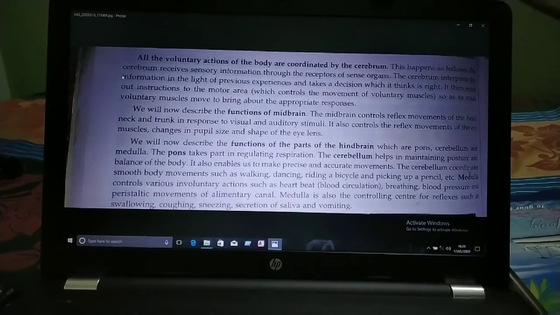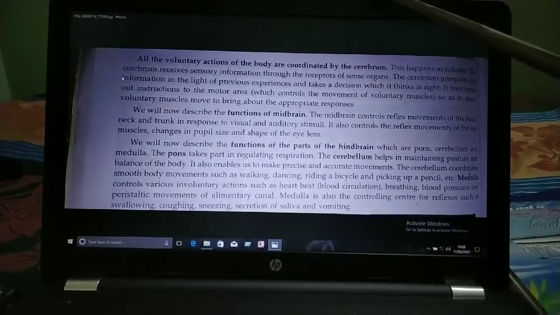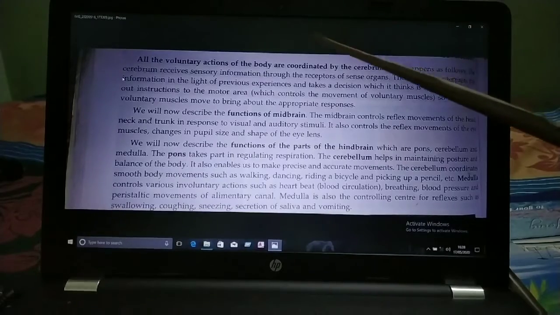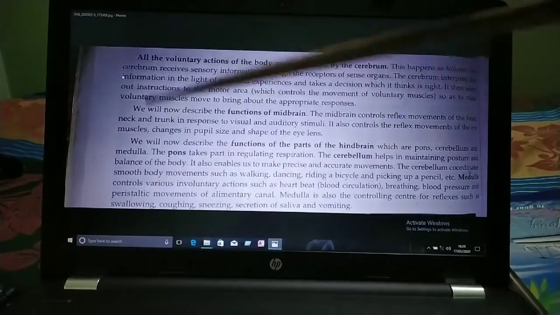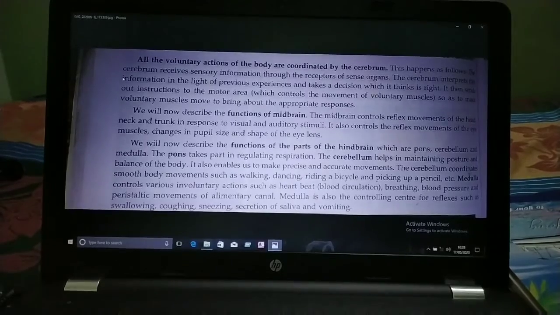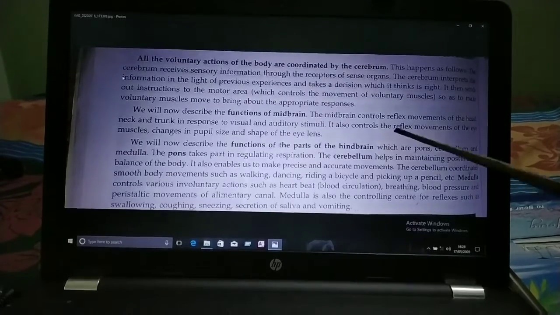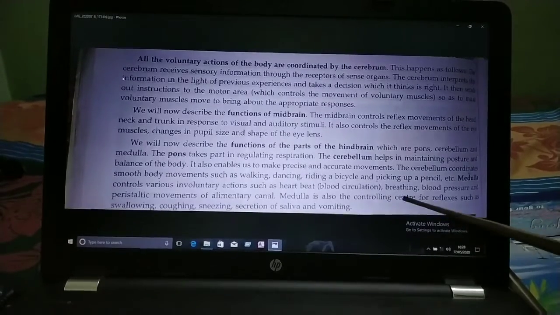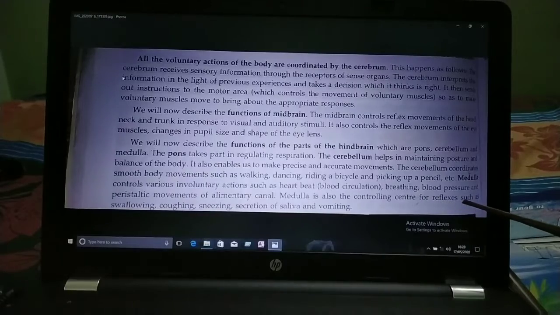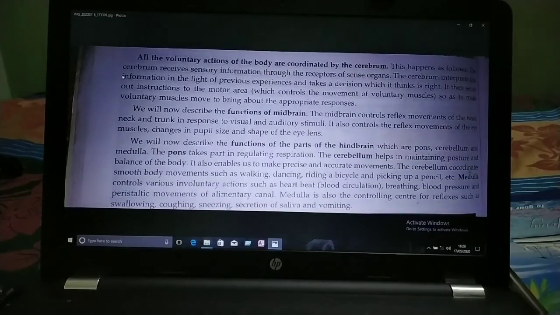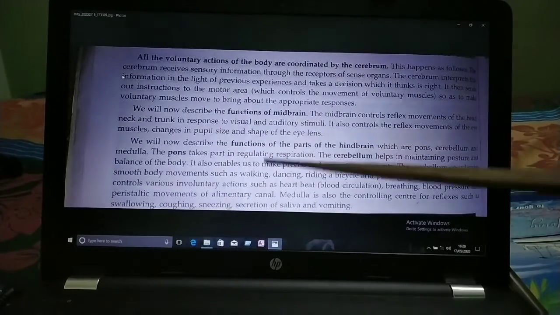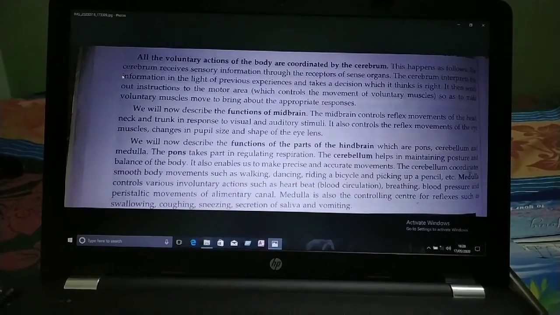I have shown you in the esophagus the movement of food from esophagus to the stomach. That movement of food is known as the peristaltic movement of the alimentary canal. Medulla is also the controlling center for reflexes such as swallowing, coughing, sneezing, secretion of saliva and vomiting. These all are involuntary actions controlled by the medulla.